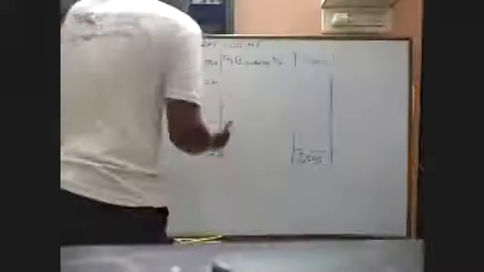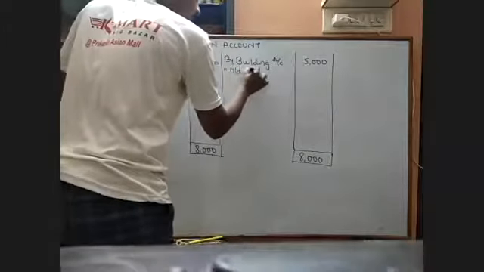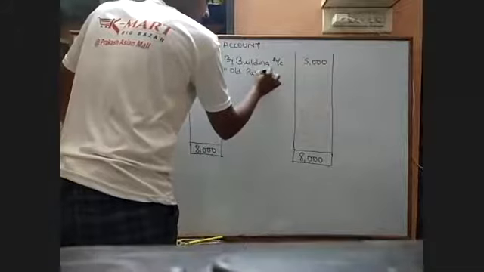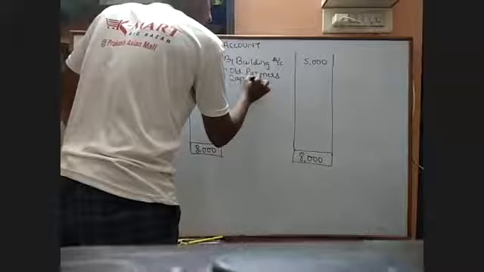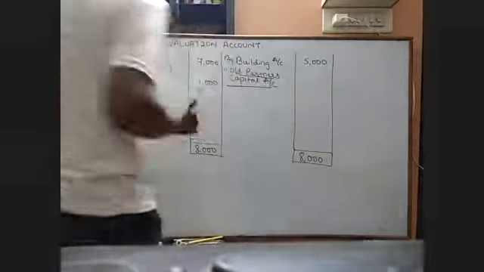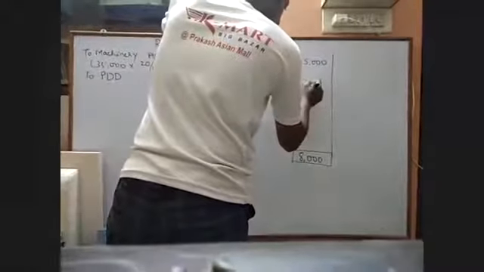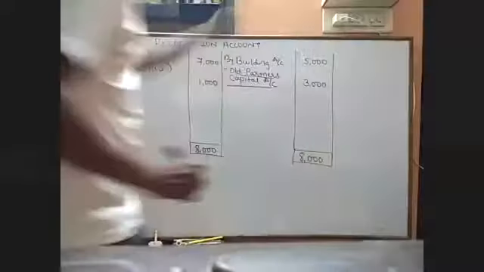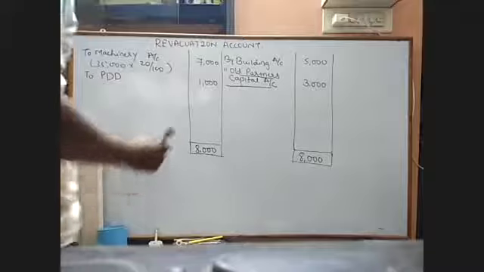Debit side, so it is a loss. Very good. So I write here by old partners capital account. It is 3,000.